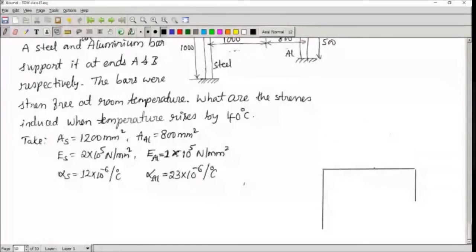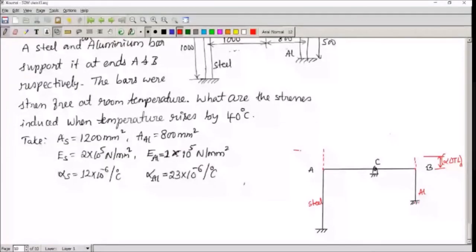It is pivoted here at point C. I have written steel bar here. This is the aluminium bar, and I am trying to write the aluminium bar's free expansion because the lower end is fixed here. The other end can expand. Free expansion is alpha delta TL of aluminium. The steel member also can deform like this. It can be less or more depending on the length and alpha value. I'm just showing it like this. This is alpha delta TL of steel.